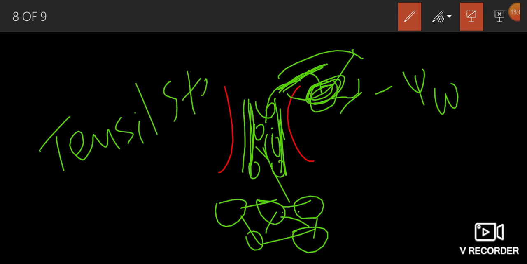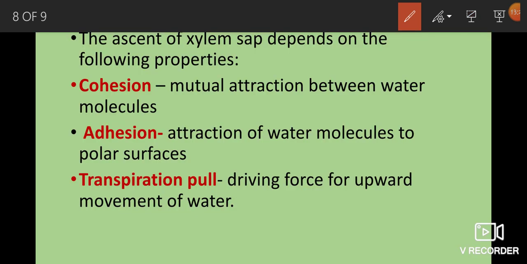Tension is created because of transpirational pull. This pulling shows upward movement of water molecules.